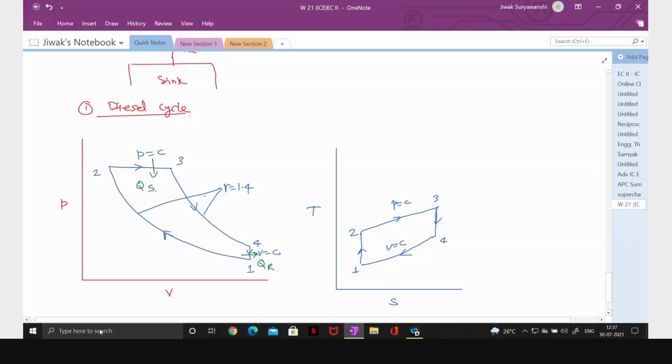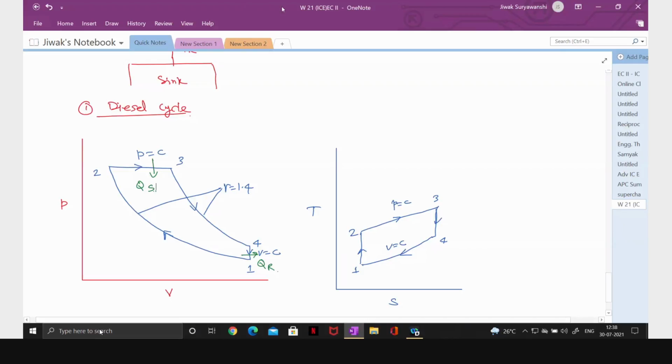Now, why are we approximating constant pressure heat addition in the case of the diesel engine? In the case of the petrol engine, we assume constant volume heat addition. Now, in this case, we are approximating constant pressure heat addition in the diesel engine. Yes?